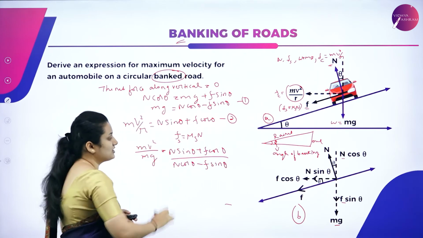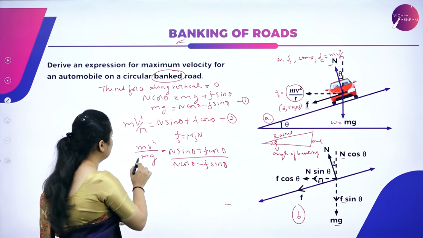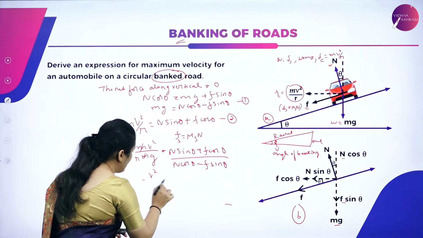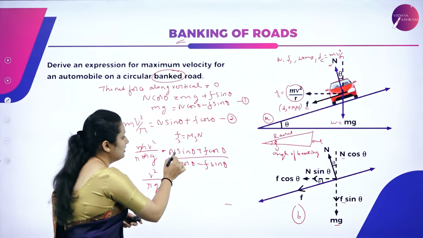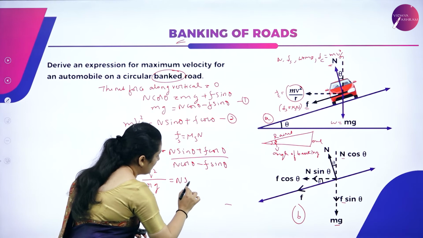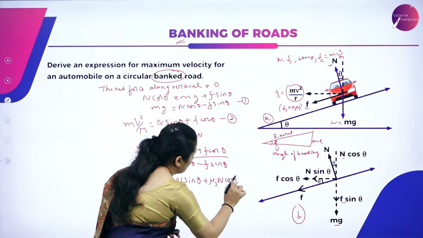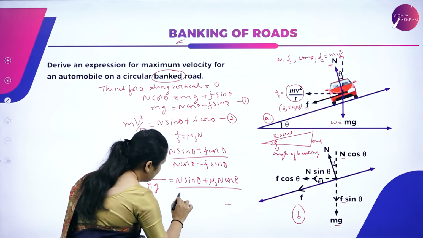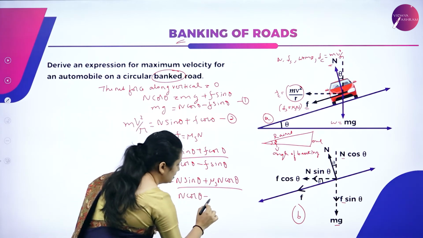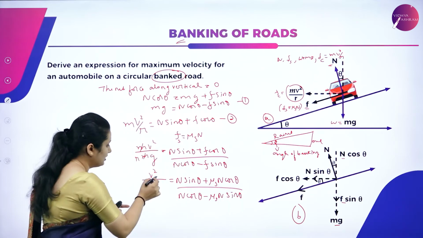So substitute what is the value of f. Static friction is equal to mu s n, and here you have r, mv square by r, m and m get cancelled. So you have v square by rg is equal to, substitute mu s n in place of F. So you have n sin theta plus mu s n cos theta divided by n cos theta minus, so what is the value of F? Substitute mu s n sin theta. Now what happens?